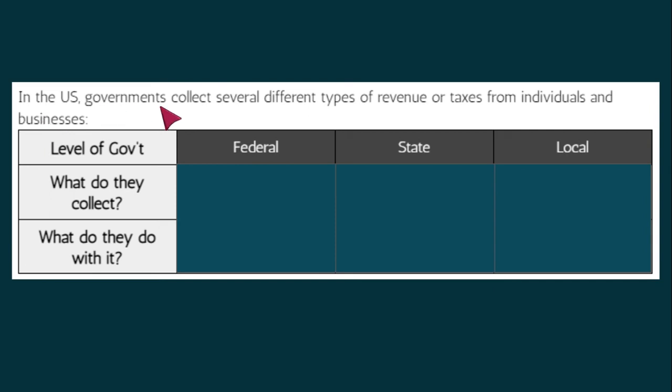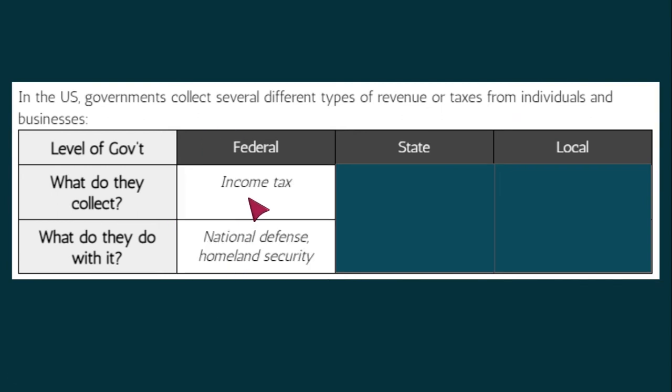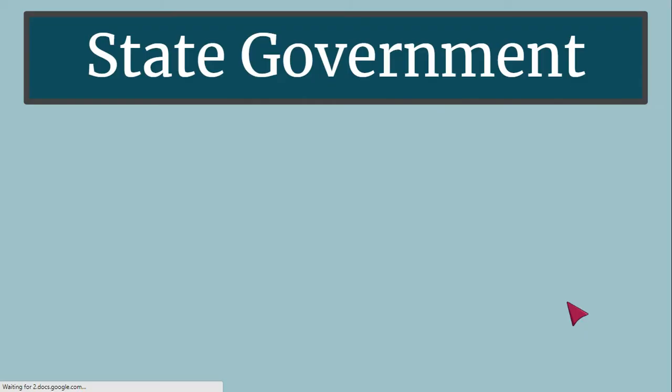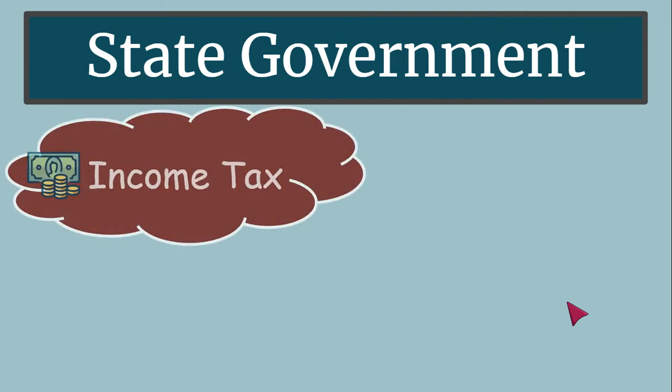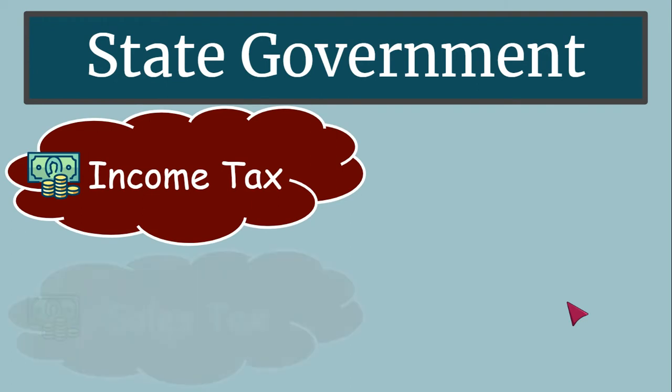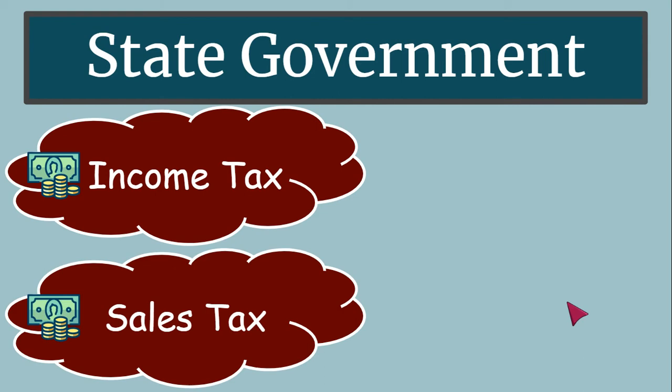In the U.S., governments collect several different types of revenue or taxes from individuals and businesses. At the federal level of government, they collect an income tax for national defense and homeland security. Moving on, the state government collects two types of taxes. They also collect an income tax, just like the federal government, but they collect a sales tax as well.